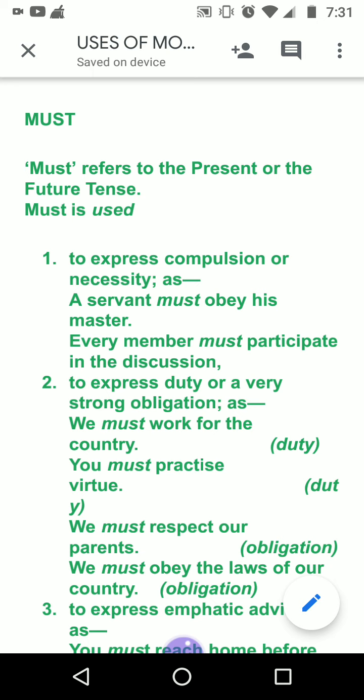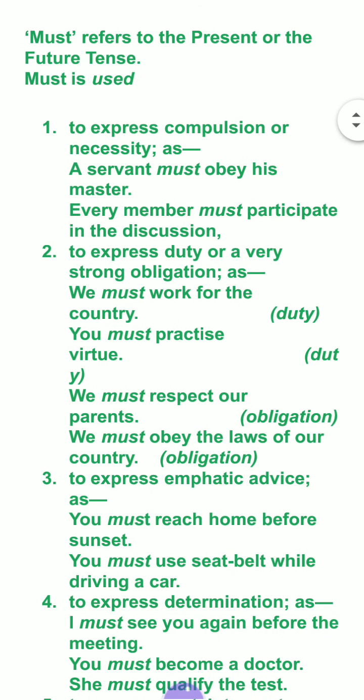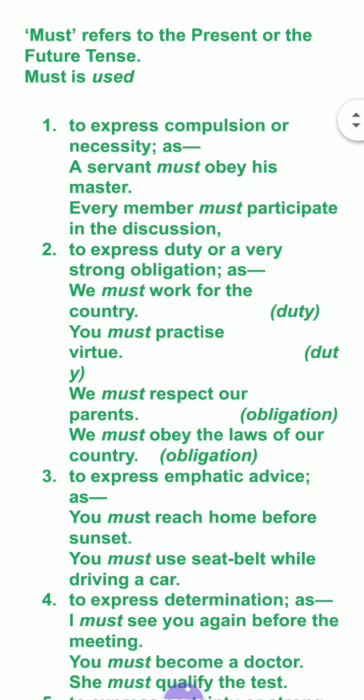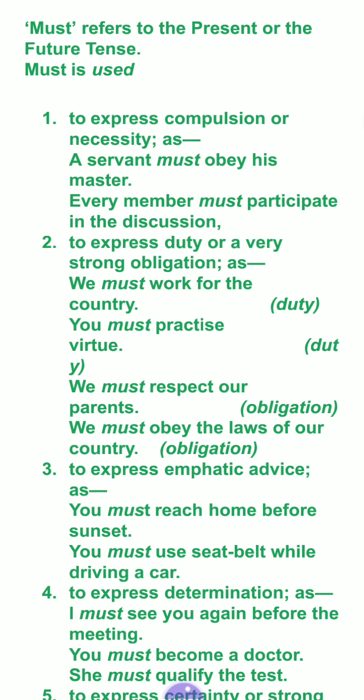So the use of must refers to the present or the future tense. Must is used to express compulsion, like a servant must obey his master. The best use of must is showing compulsion. We must plant trees in order to maintain the environment. So must is necessity, compulsion.